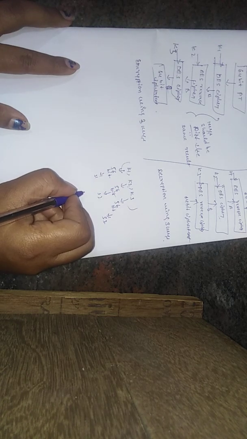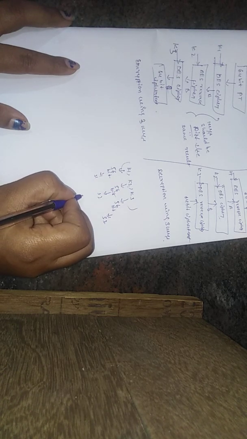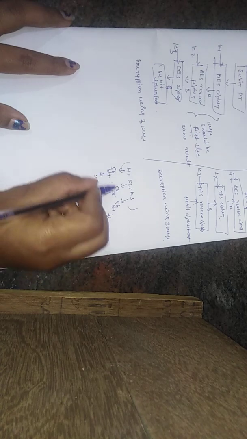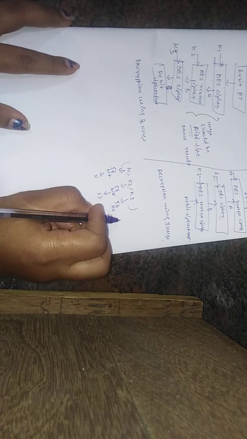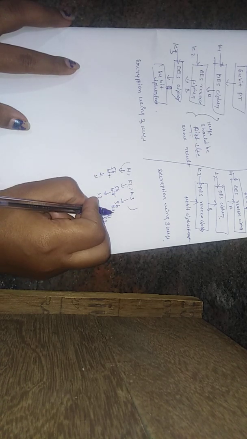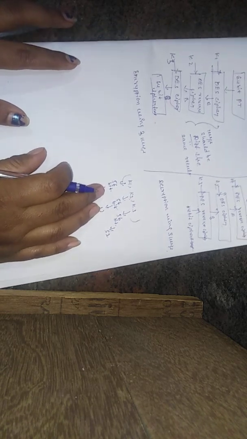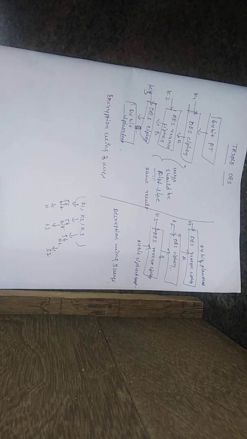Totally we get 56, 56 and 56 bits of key value. Then how do we send the information?